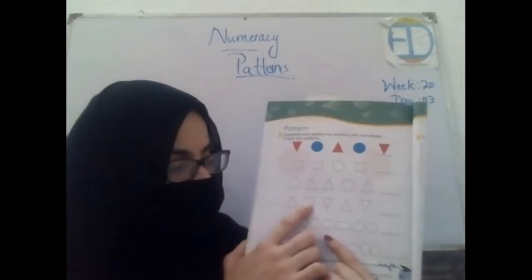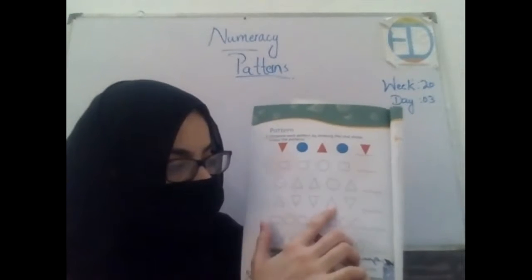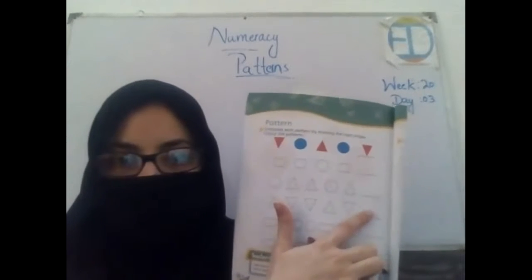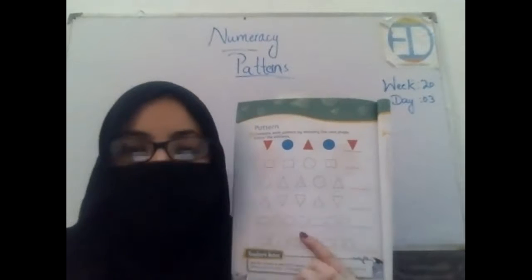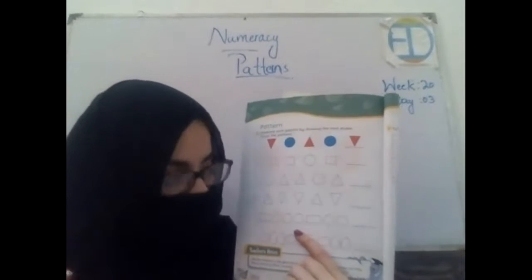Normal triangle, inverted, again inverted, normal, inverted. What will come over here? Again, an inverted triangle. Very good.